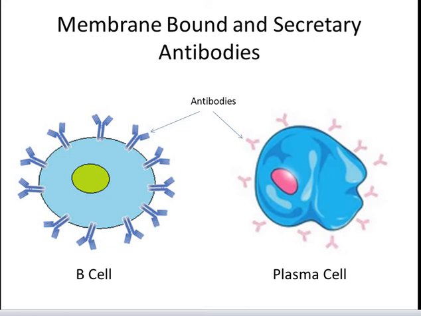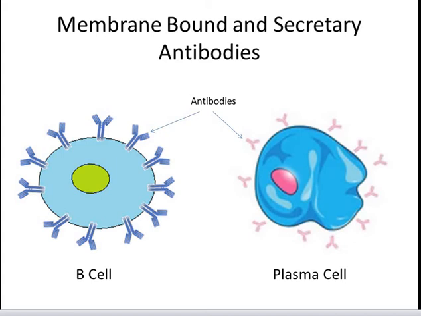Friends, antibodies are the antigen binding proteins which are present on the B cell membrane or may be secreted by plasma cells. Membrane bound antibody confers antigenic specificity on B cells. Antigen specific proliferation of B cell clones is elicited by the interaction of membrane antibody with an antigen. Secreted antibodies circulate in the blood where they serve as effectors of the humoral immune system. This effector function of humoral immunity is performed by searching out and neutralizing antigens or marking them for elimination.